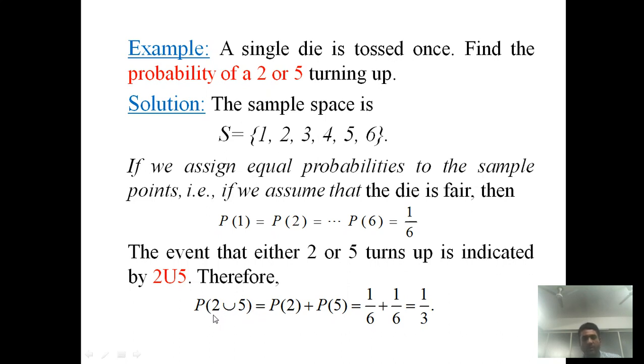So by using the axiom, we say that its probability is equal to probability of 2 plus probability of 5. But probability of 2 as well as probability of 5, probability of any of the sample points, is 1 by 6. So it is 1 by 6 plus 1 by 6, so 1 by 3. So probability of a 2 or 5 turning up is 1 upon 3.